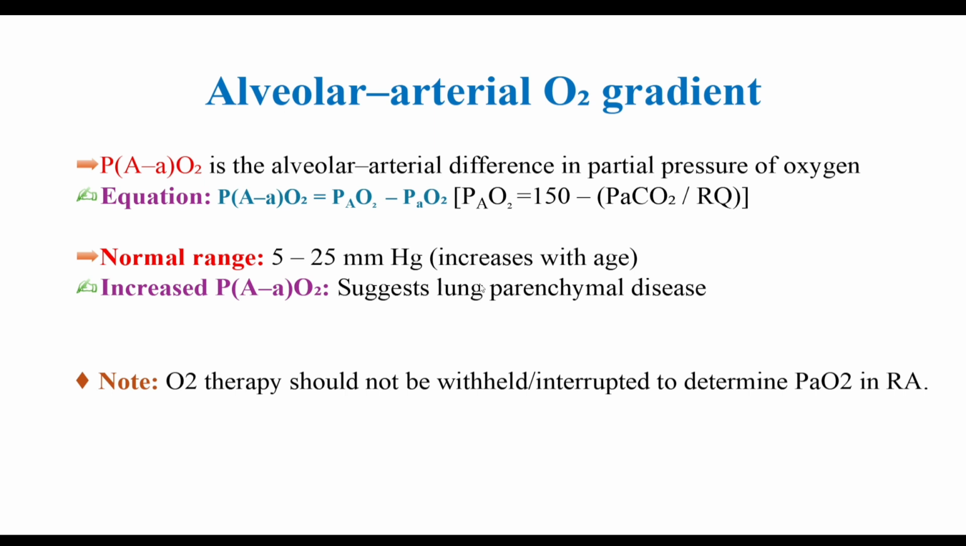The alveolar arterial oxygen gradient is one of our most informative tools. It measures the efficiency of oxygen transfer from the alveoli to the blood. A normal value is about 5 to 25 millimeters of mercury, increasing with age. A high gradient indicates a problem within the lung, for example in pneumonia or pulmonary embolism. A normal gradient indicates a problem outside the lung, for example in hypoventilation from a brain injury.